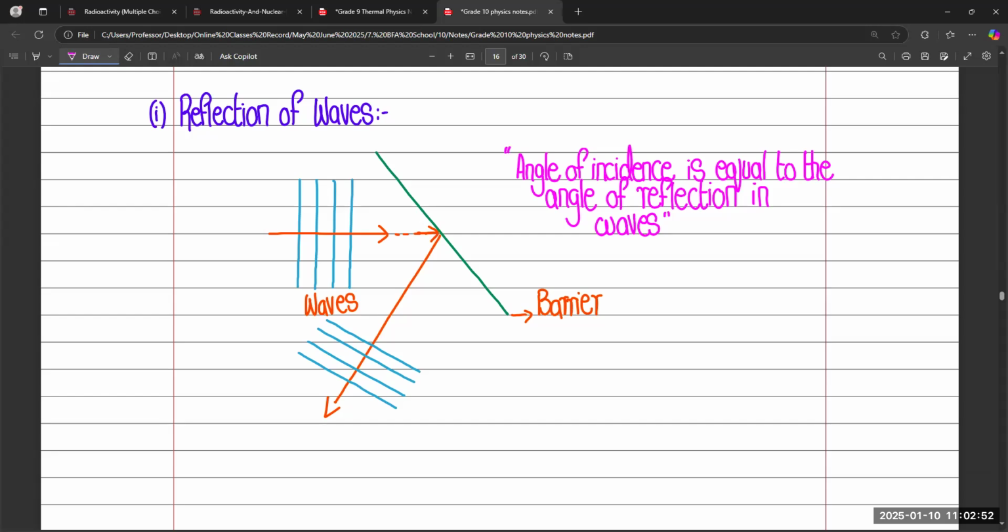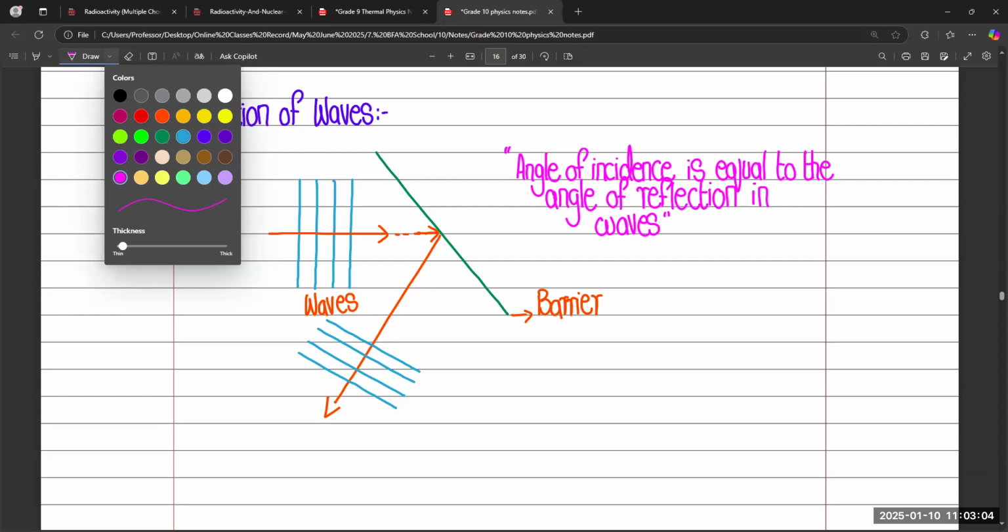Basically, angle of incidence means the angle at which the waves strike the surface, and angle of reflection means the angle at which waves reflect back from the surface.